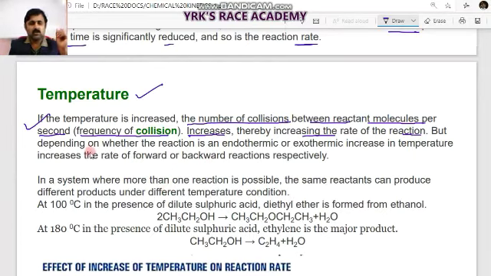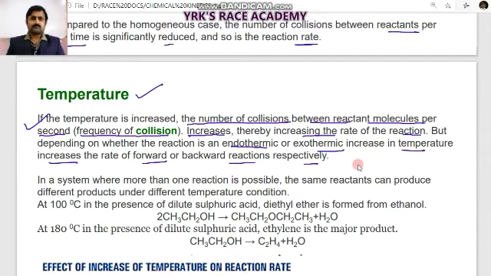But depending on whether the reaction is endothermic or exothermic, an increase in temperature increases the rate of forward and backward reactions respectively. We have to understand one thing: depending on the thermodynamic nature, exothermic or endothermic, we can drive the chemical reaction to either side by changing the temperature.